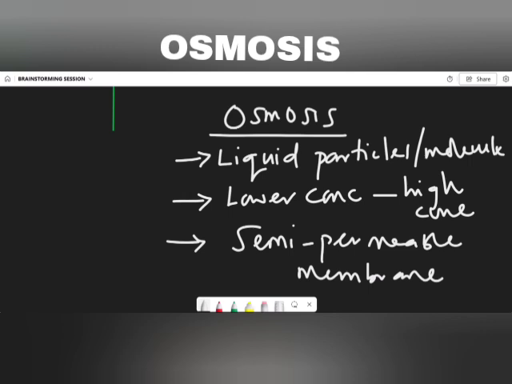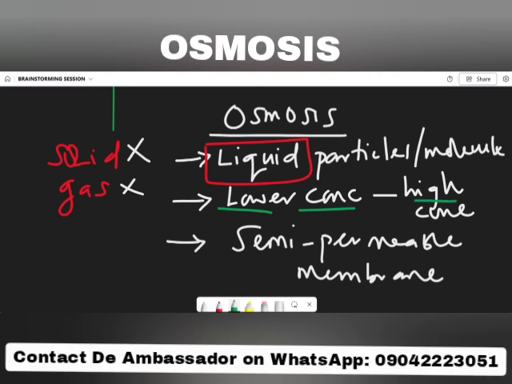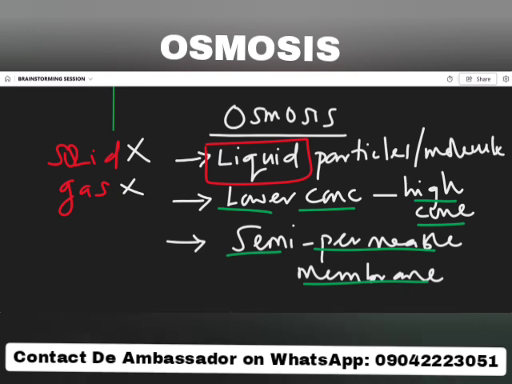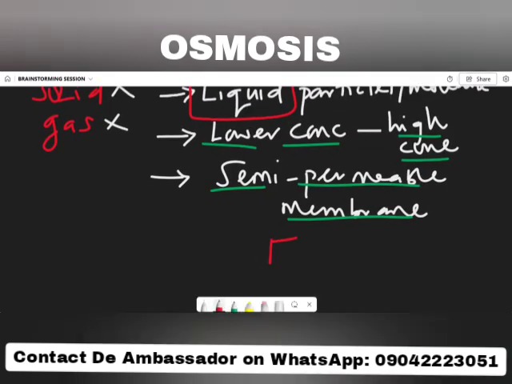Now look at the criteria again. The very first thing is that osmosis only works with liquid particles. That means you cannot see the phenomenon of osmosis in solid and in gas. So we can only see the phenomenon of osmosis in a liquid particle. And not only that, the liquid particle will move from a region of lower concentration down to a region of high concentration. And not only that, the medium through which they move is a semi-permeable membrane. Or let me just literally say, like a filter.